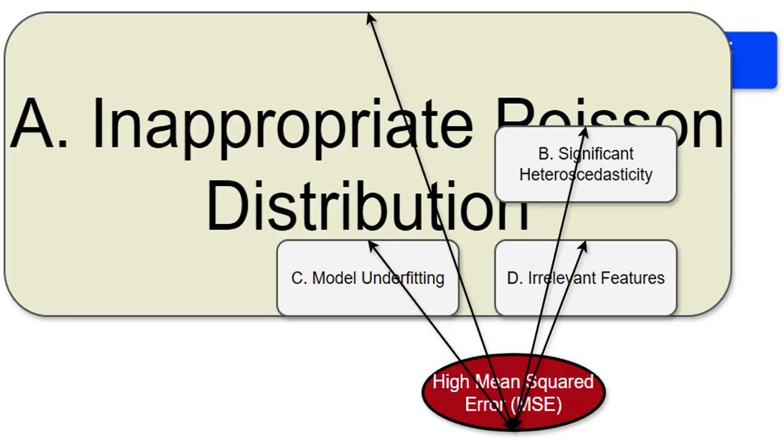The Poisson distribution assumes the variance, spread, of your data is equal to its mean, average. If your website visit data is overdispersed, meaning the variance is much higher than the mean, then a Poisson model is a poor fit. I would think of it like this. Imagine you're modeling the number of cars passing a certain point. If the average number is 10 but sometimes you see 20 and other times only 2, that's overdispersion, and Poisson is not the best choice. A better distribution might be needed.